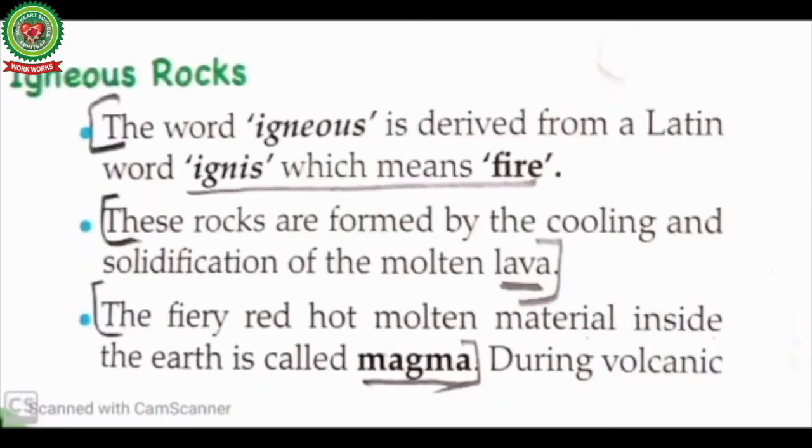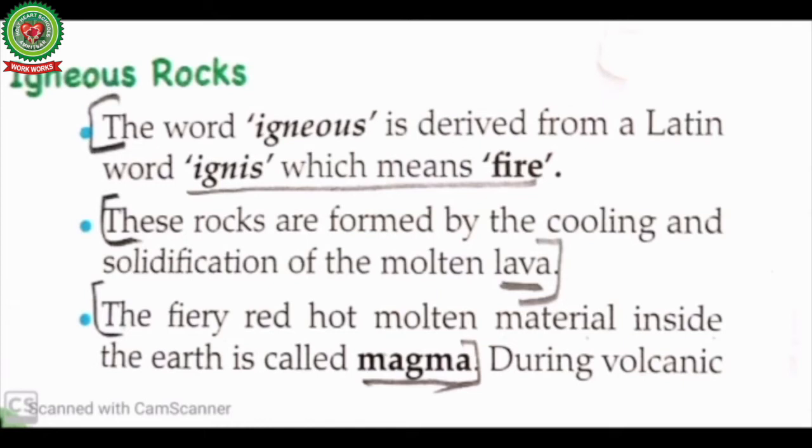The word igneous is derived from a Latin word ignis, which means fire. These rocks are formed by cooling and solidification of molten lava. This is the definition of igneous rock: rocks that are formed by cooling and solidification of molten lava.